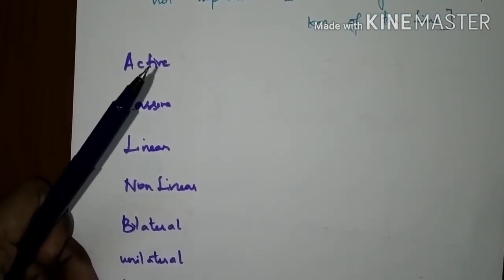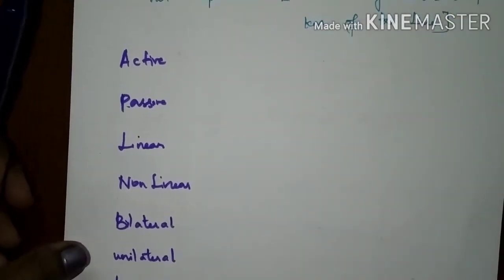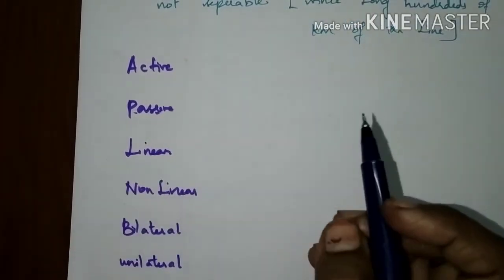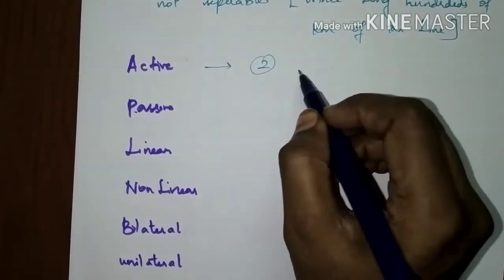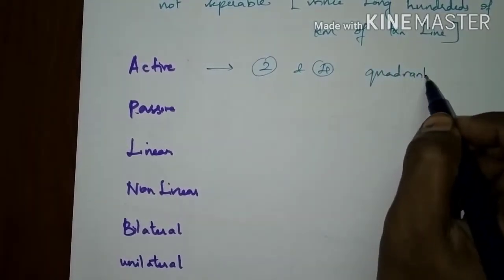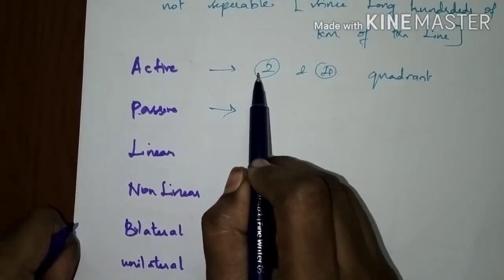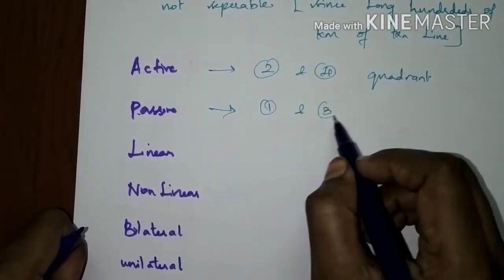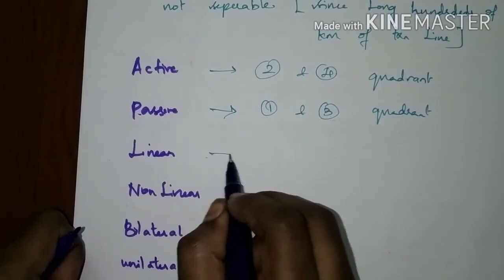We can see some of the graphs and identify the element types. For an active element, the graph should be in the second and fourth quadrant. Since it changes the shape of the electrical energy, the active element would be in the second and fourth quadrant. A passive element would be in the first and third quadrant. It does not change the shape of the electrical energy.